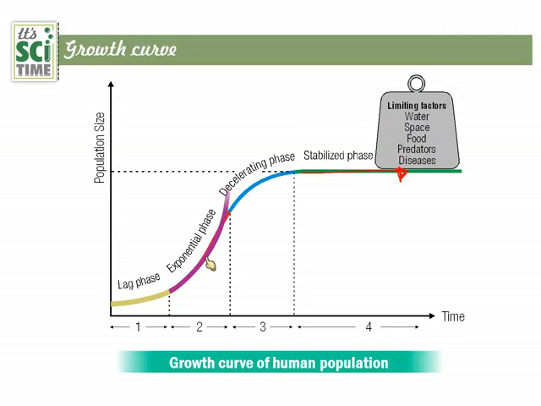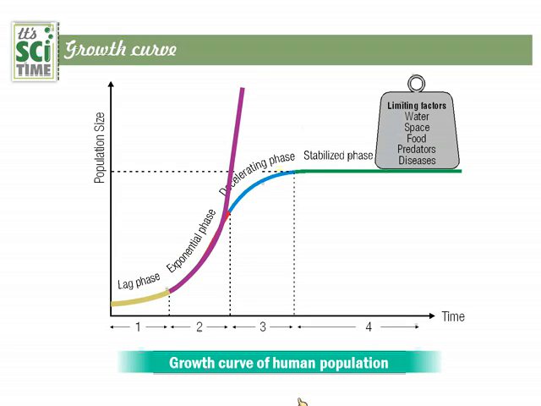And next, rapid growth, and there is no decrease because mankind has controlled water, space, food, predators and diseases. Therefore, in the human population, it looks like this.